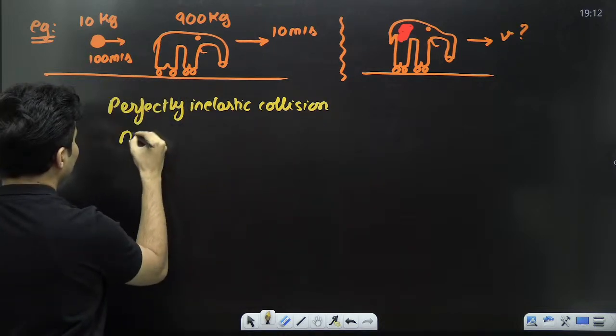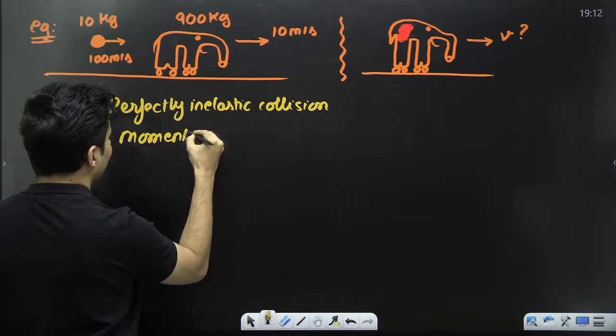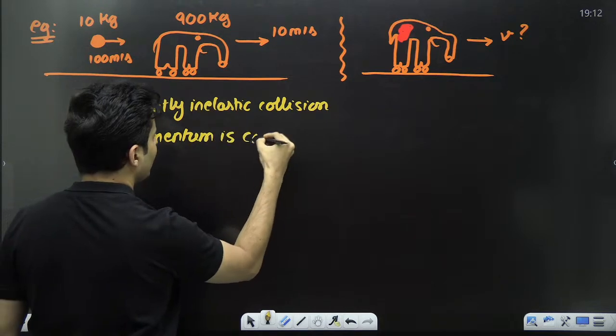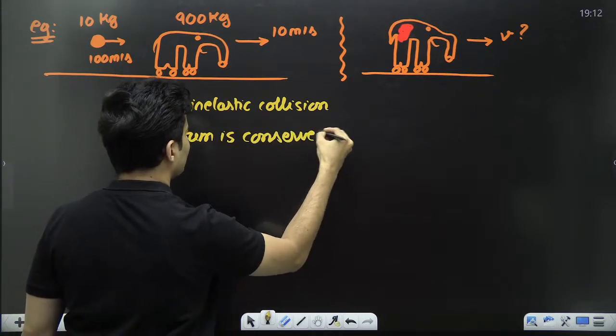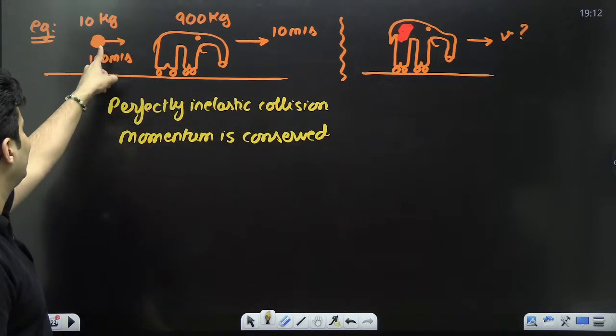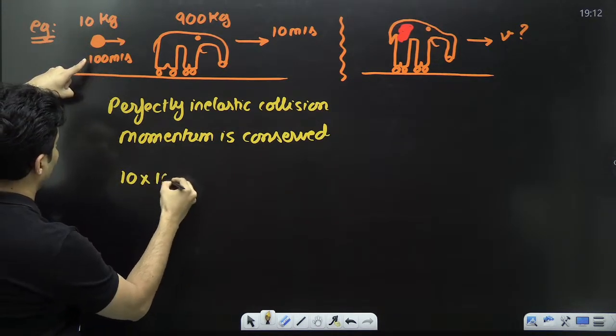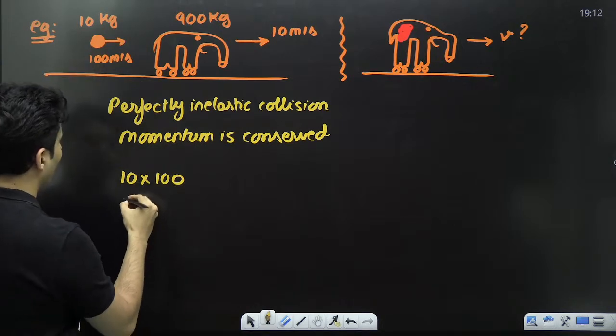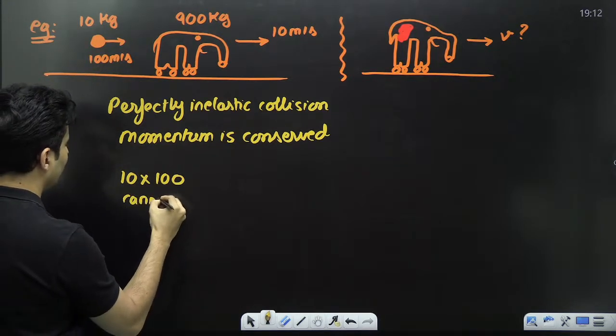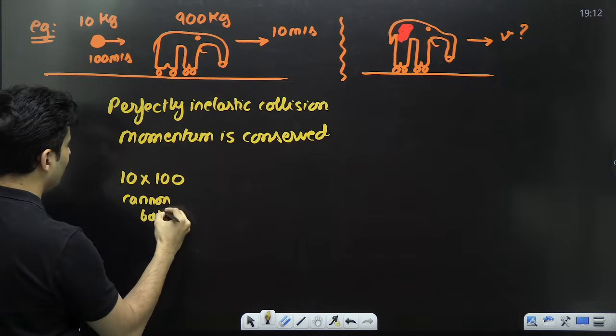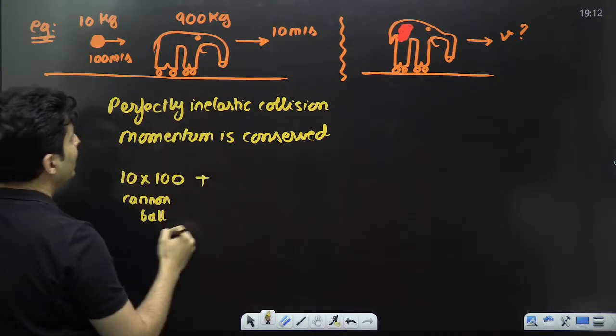So can we find that? Yes. Momentum is conserved. Momentum is basically conserved, my dear warriors. So what is the initial momentum? This guy's mass 10, this guy's velocity 100. This is of the cannonball, plus momentum of the elephant.